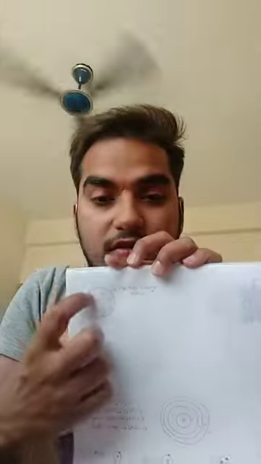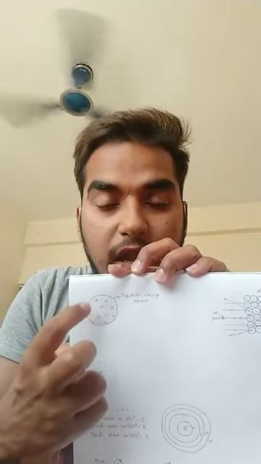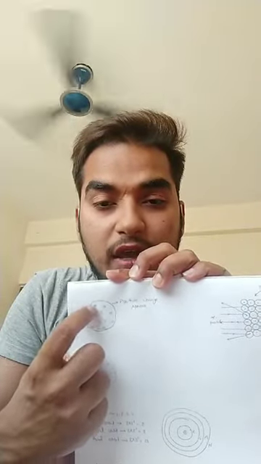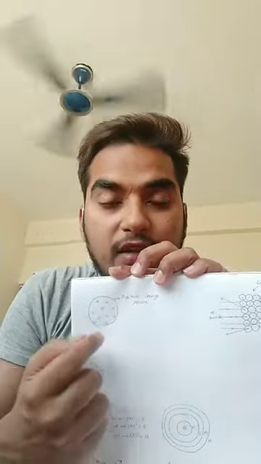He gave two postulates. First, atoms consist of a positively charged sphere and the electrons are embedded in it, and the positive and negative charges are equal in magnitude, so the atom is electrically neutral.